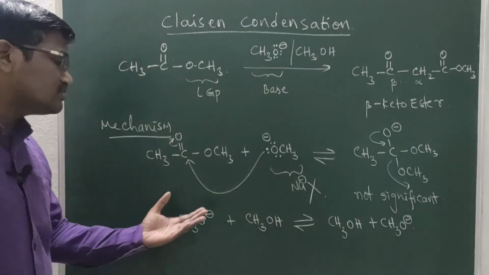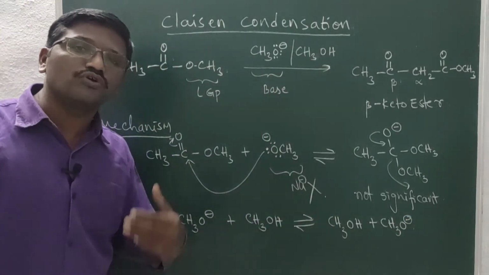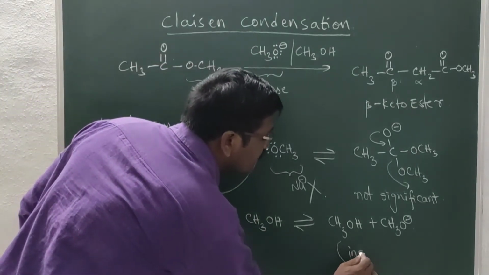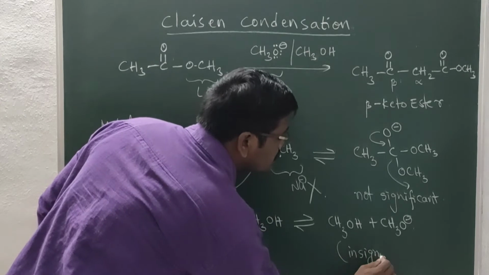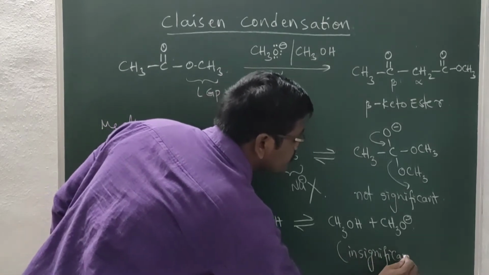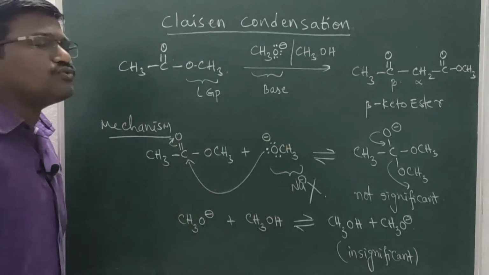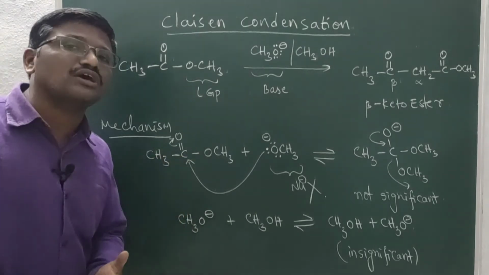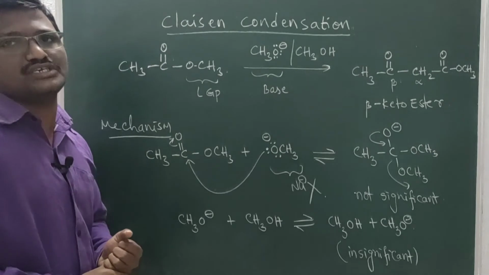In this reaction, the reactants and the products are both the same. So this reaction is also insignificant. These two reactions may occur, but they are not significant in this reaction.